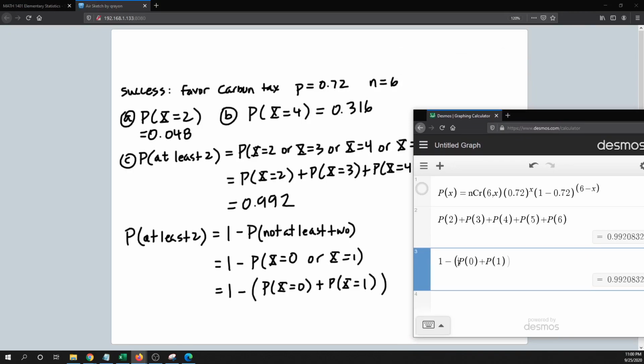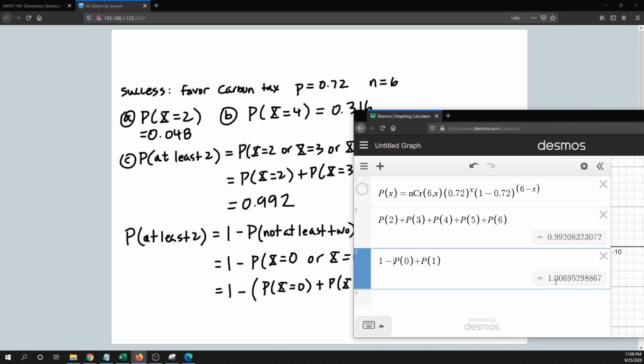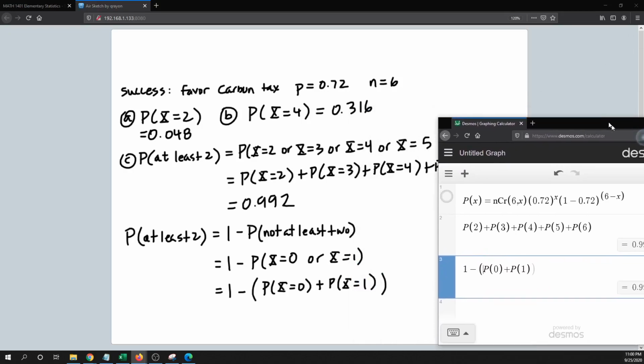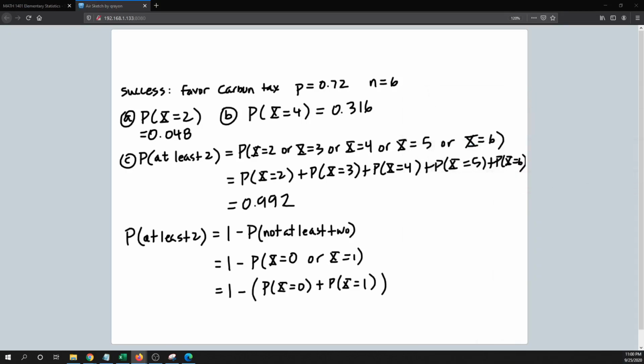One other thing to notice, right, if I forget, right, to put those parentheses, you can see I get the wrong answer, right? It's obvious in this case that that's a wrong answer, right? Because we are talking about a probability, and a probability can't be bigger than 1, right? This number is bigger than 1. So here it's kind of obvious, right, that that would be a mistake. So if you're doing that, right, you need to make sure that that's in parentheses. Okay. All right, and that is it for this one.